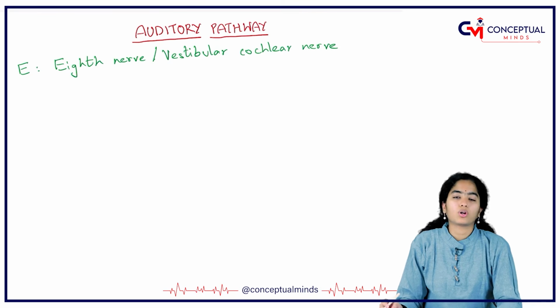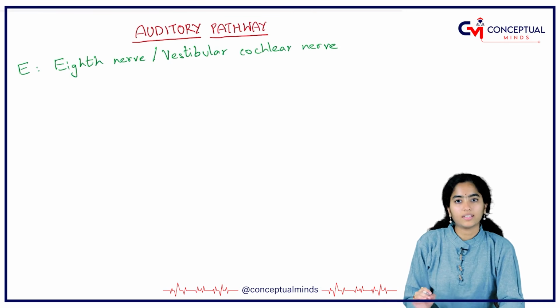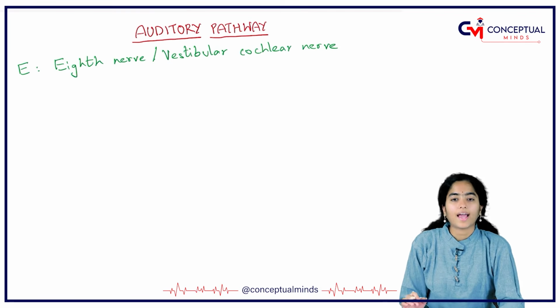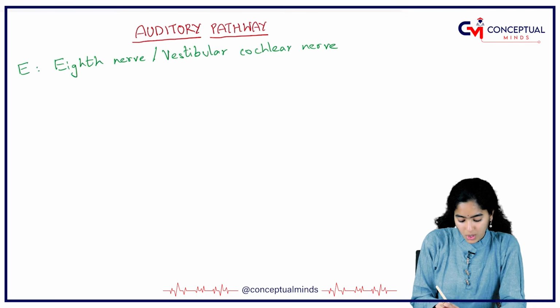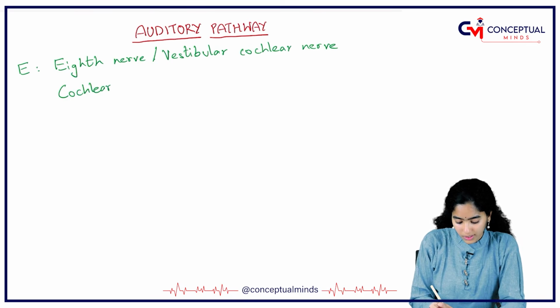This vestibulocochlear nerve exits the internal acoustic meatus and enters the brainstem. At the pontomedullary junction, there is a nucleus called as cochlear nucleus. Cochlear nerve, cochlear nucleus.